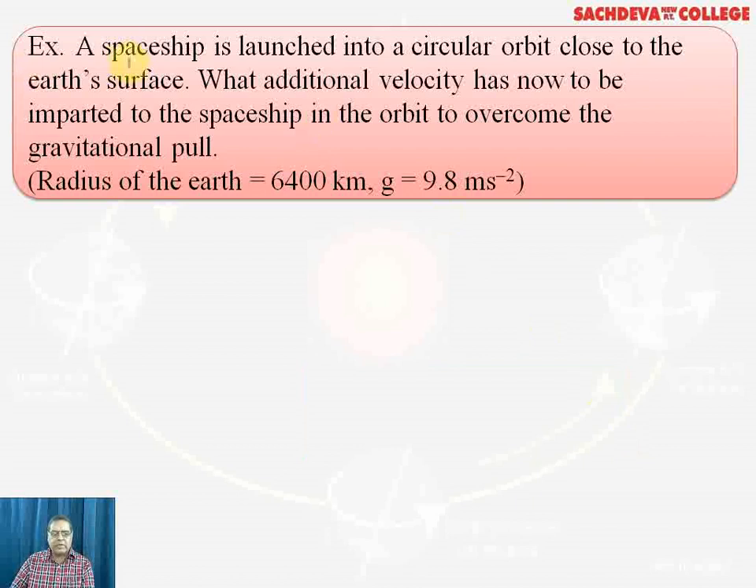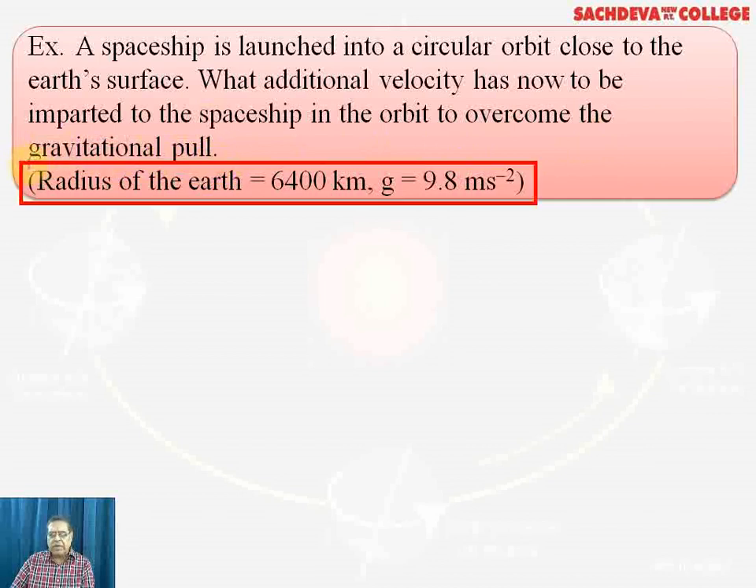Now we come towards certain examples. A spaceship is launched into circular orbit close to Earth's surface. When we use this term close to Earth's surface, it means the spaceship is just orbiting nearby the surface. So what additional velocity has to be imparted to the spaceship in the orbit to overcome the gravitational pull? Radius of Earth can be taken as 6,400 kilometers. g is taken as 9.8 meters per second squared.